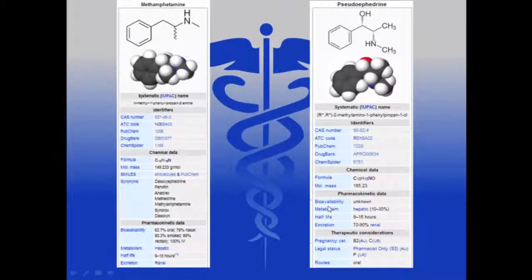What are the different effects of pseudoephedrine versus methamphetamine? Pseudoephedrine is known to cause vasoconstriction, decreased mucus production, and relaxation of bronchial smooth muscles. Methamphetamine is known to increase alertness and energy, but in high doses can lead to excessive usage due to induction of euphoria, enhanced self-esteem, and increased sexual pleasure.